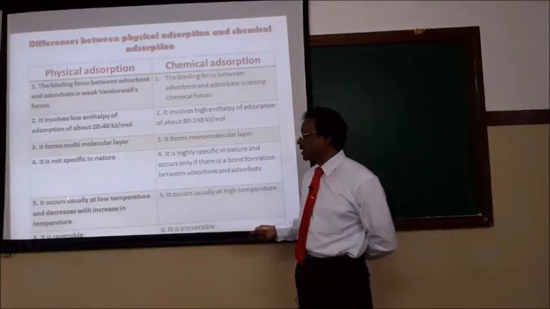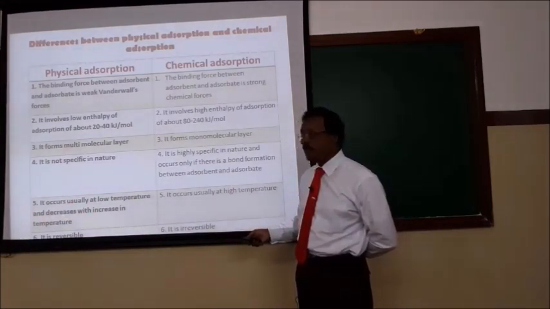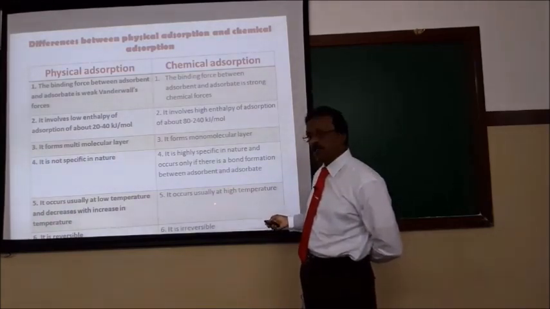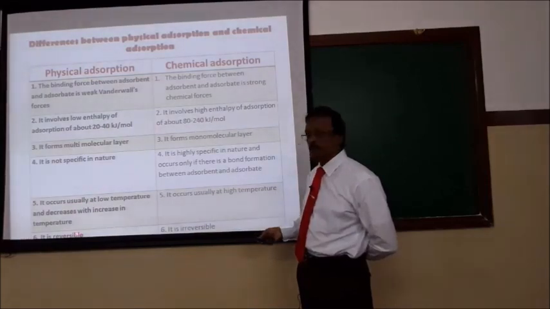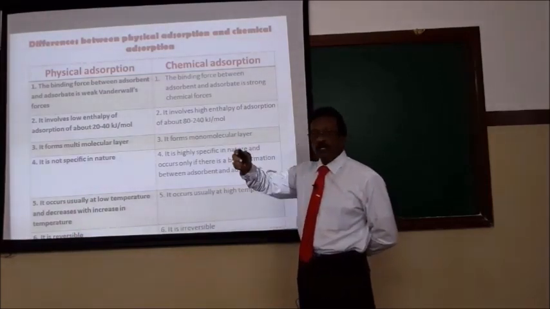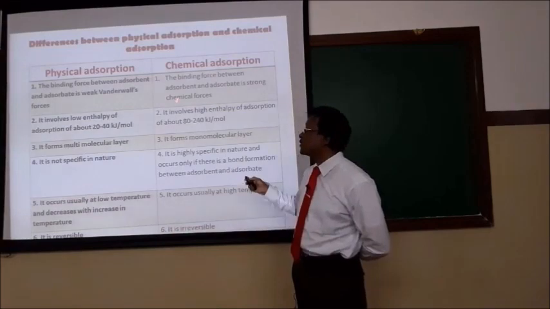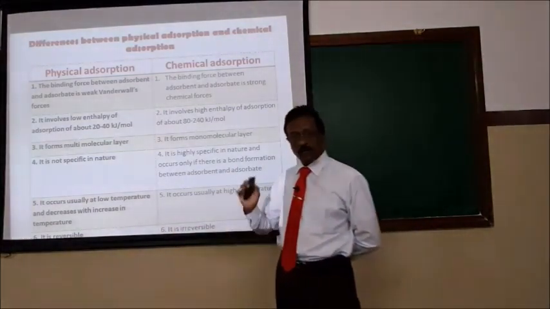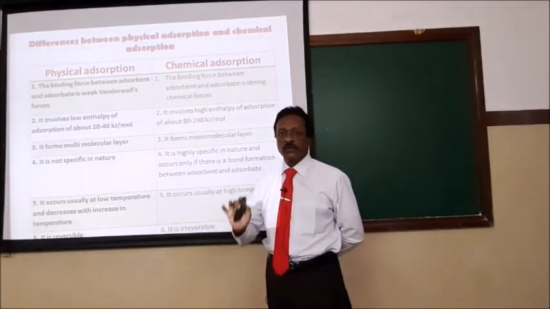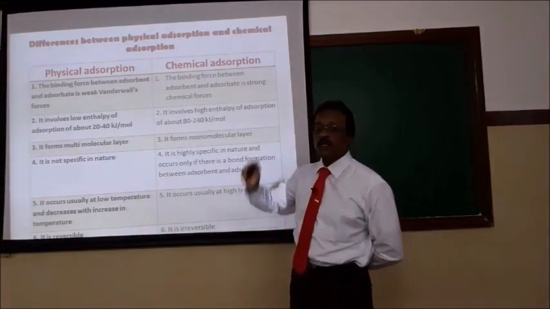Physical adsorption mainly occurs at low temperature. As the temperature increases, physical adsorption decreases. But chemical bond formation requires energy, so chemisorption usually takes place at high temperature. Physical adsorption is reversible: the molecules are adsorbed and desorption takes place. But chemisorption is irreversible; the molecules cannot leave the surface in the same form. These are the differences between physical adsorption and chemical adsorption. Adsorption is now defined, with two types: physical adsorption and chemical adsorption.